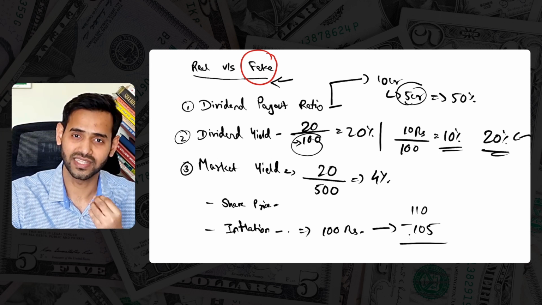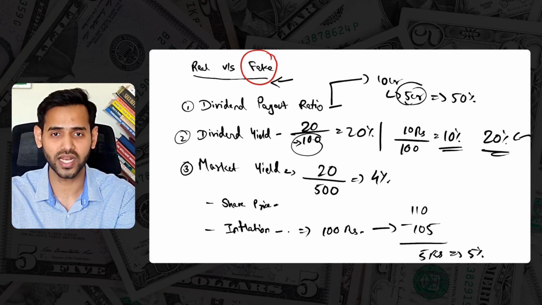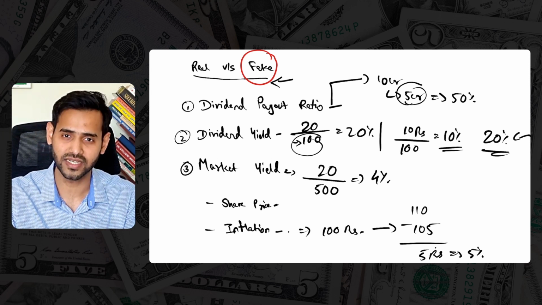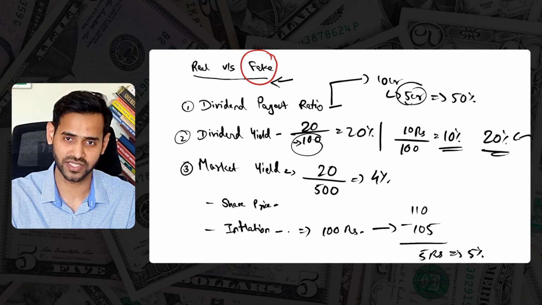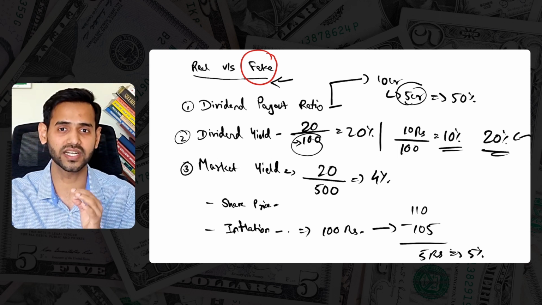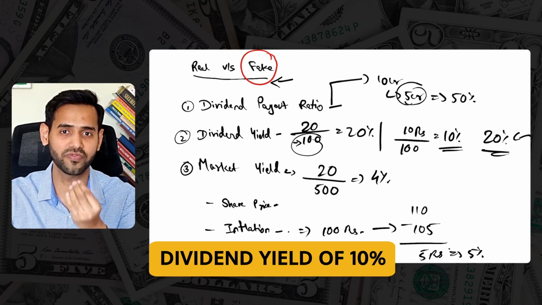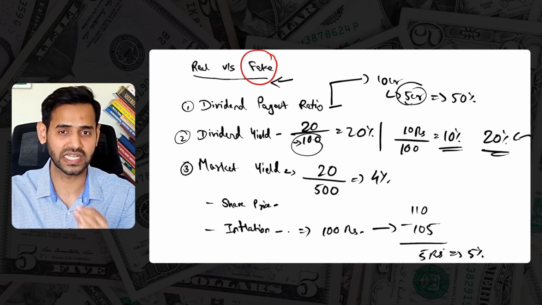Because of that, the net real return which stays in your hand is just 5 rupees, equivalent to 5%. So it might look like you are getting a dividend of 10%, but the inflation-adjusted return is merely 5%. That's why in the screener search we did a while back, I considered a dividend yield of 10%, and we found only 10 companies listed in the stock market giving a very reasonable dividend yield.